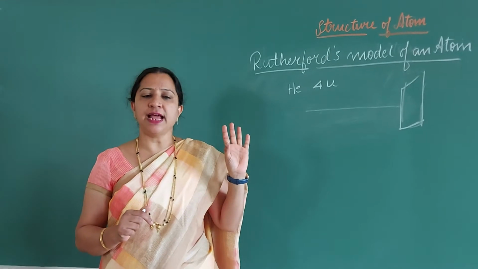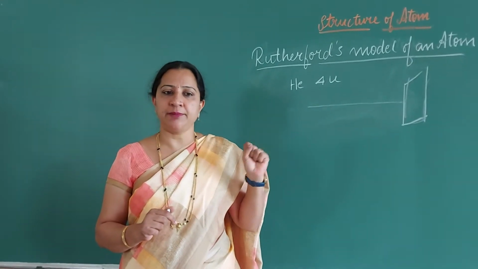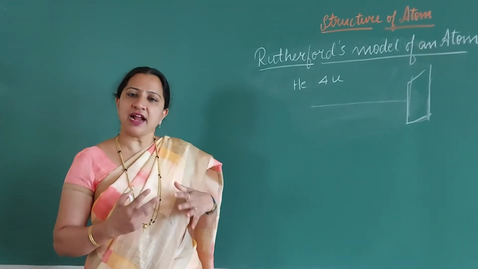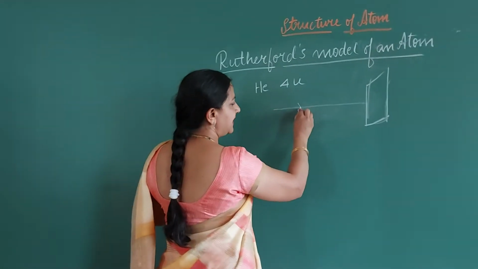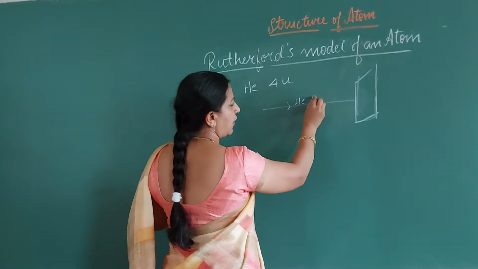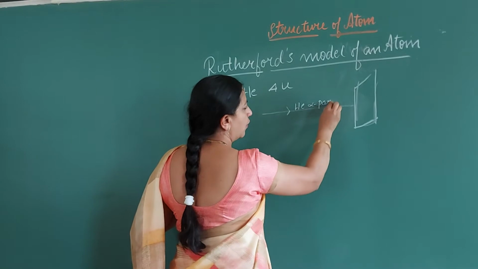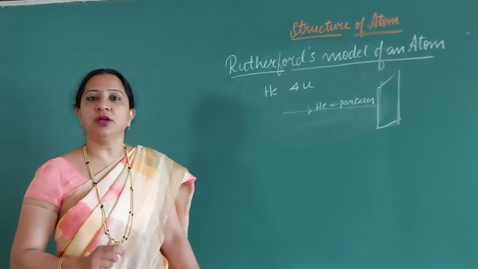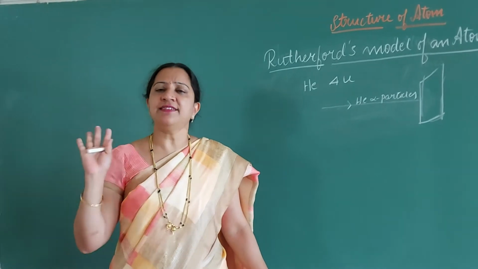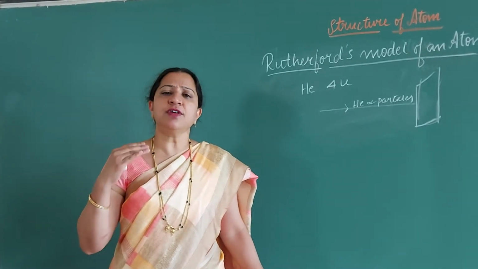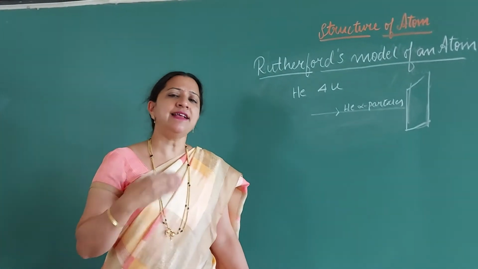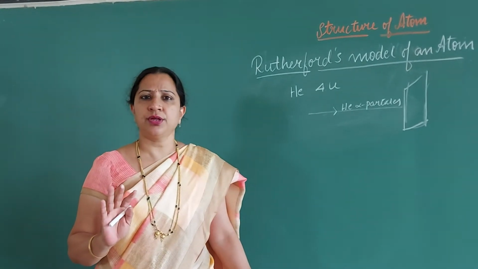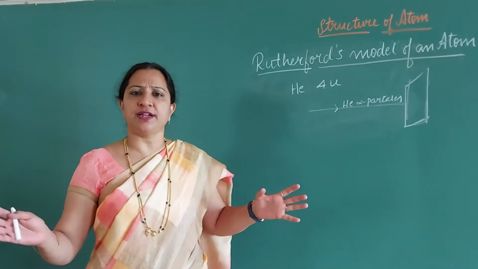So this he called the scattering experiment. And he started his experiment. He made helium particles or alpha particles incident on the gold foil. Surprisingly, the results were not exactly as Rutherford had thought. The results were something different.